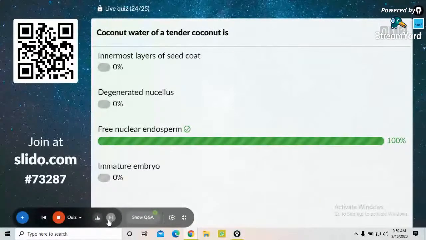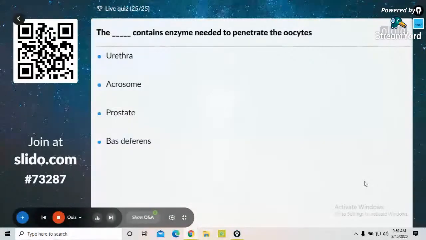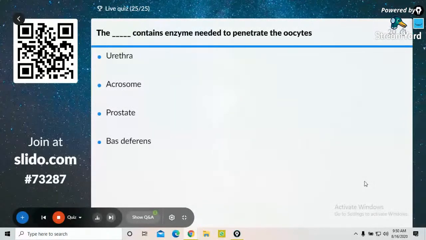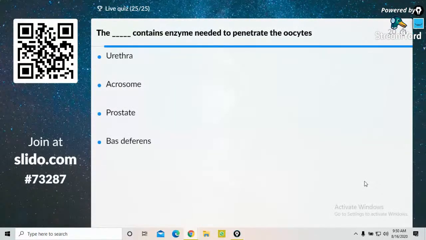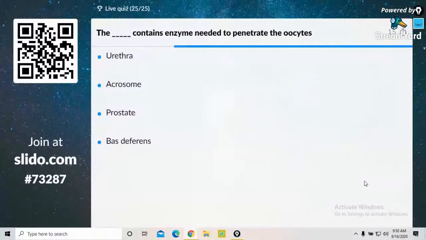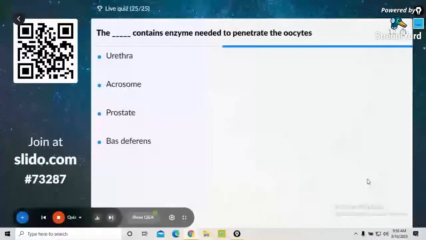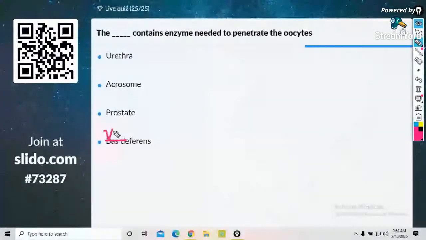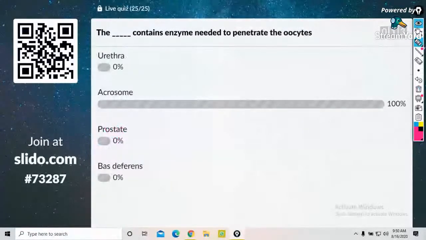Next, last and the final question on the screen. The dash contains enzyme needed to penetrate the oocytes: urethra, acrosome, prostate, vas deferens. Yes, guys, perfect. It is acrosome.